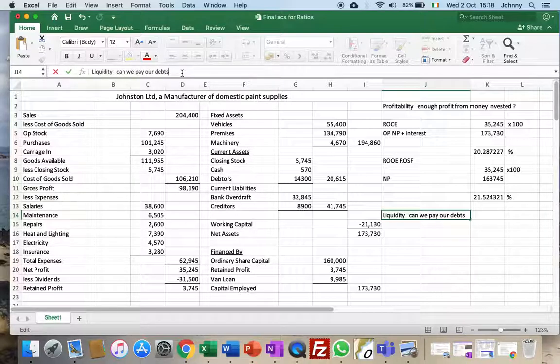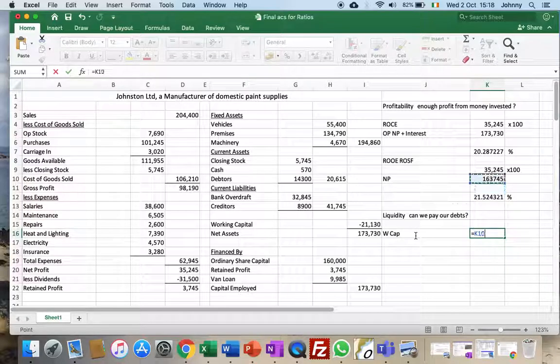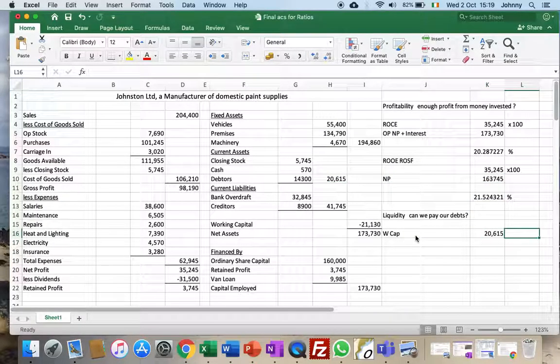So our answer for liquidity would be, our liquidity shows this company has a good ability to pay debts or a bad ability to pay debts. So we look at the working capital ratio. The working capital ratio compares current assets to current liabilities. So current assets in this case is 21,615, and we compare that to the current liabilities, which is 41,745.